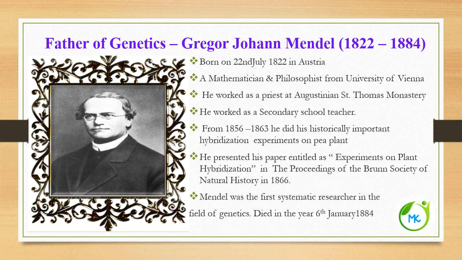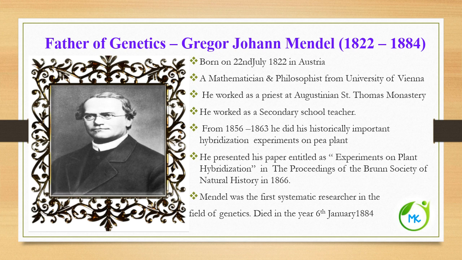Mendel was born on 22nd July 1822 in Austria, and Mendel was a mathematician and philosopher from University of Vienna. And he worked as a priest at Augustinian St. Thomas Monastery. He worked as a secondary school teacher. From 1856 to 1863, he did his historically important hybridization experiment on pea plant.